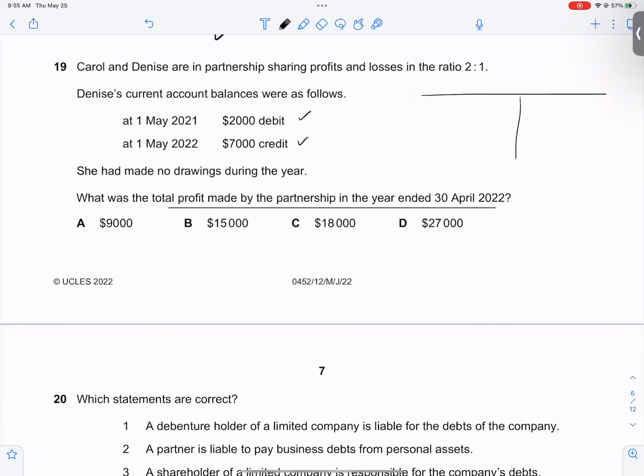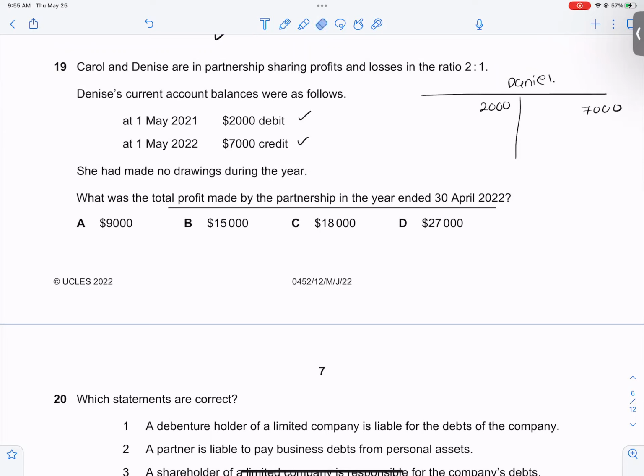So when I talk about Daniel, his current account balance is 2,000 debit and 7,000 credit. There was no drawings during the year. What is the total profit made by the partnership?